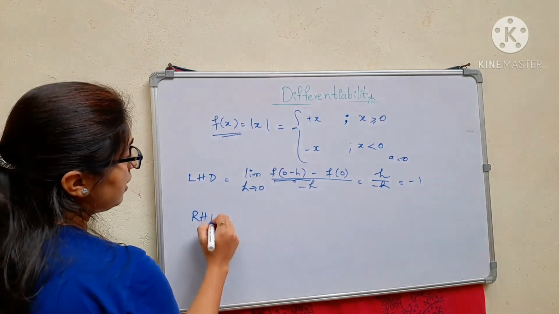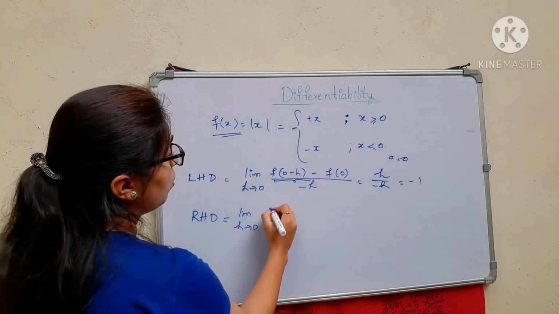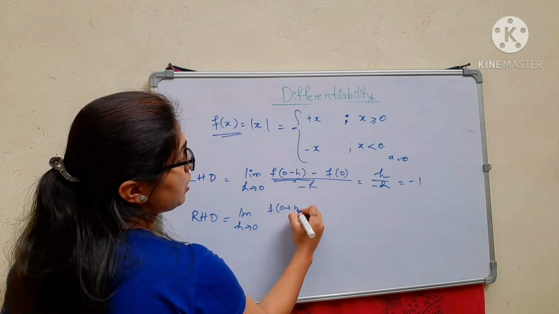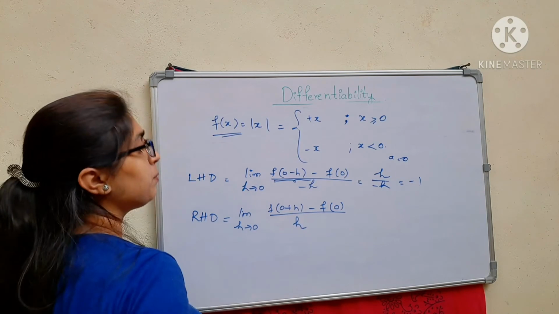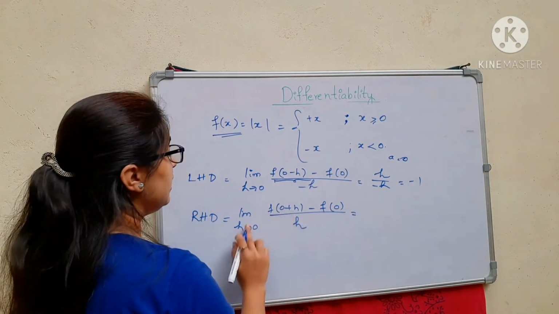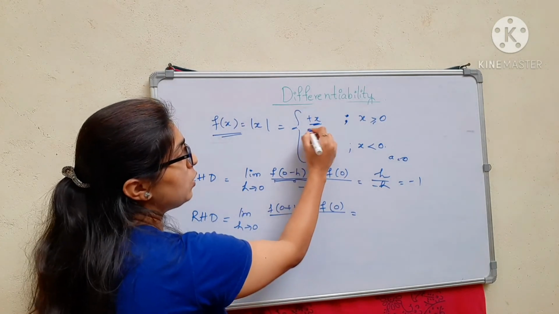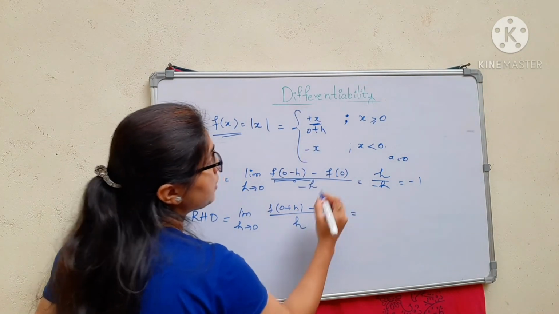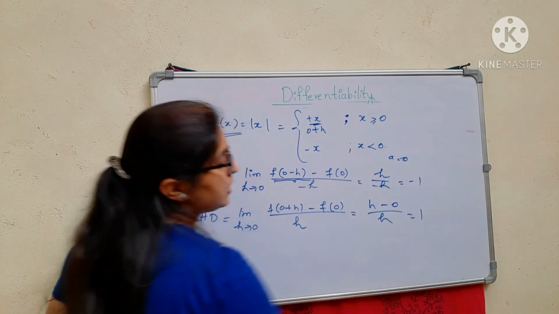If I consider the right hand derivative, limit h tending to 0, f of a plus h minus f of a divided by h, right hand it is x, so instead of that I will put 0 plus h, so it becomes h minus 0 divided by h, that is equal to 1.